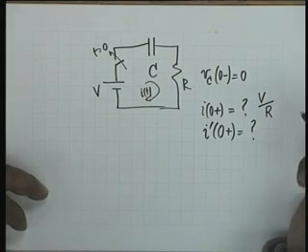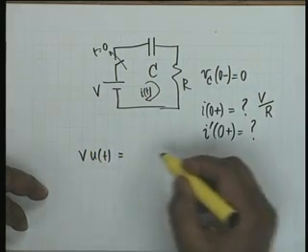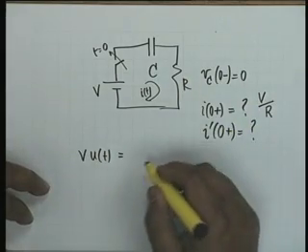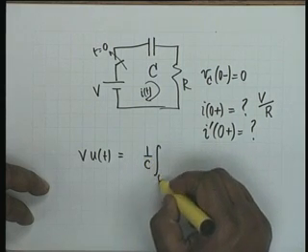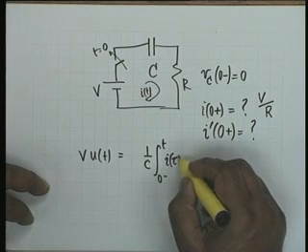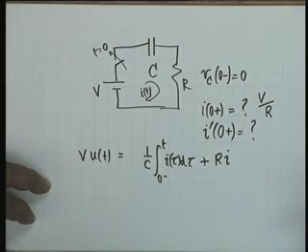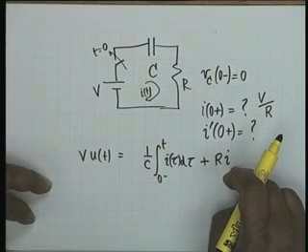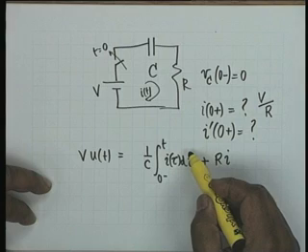We have to write the differential equation. The differential equation is V u(t) equals, writing a single loop or mesh equation, 1 by C integral from 0 minus to t of i(tau) d tau plus R i. This is my simple single loop equation. Now from the differential equation we could find i(0+), because from 0 minus to 0+, this integral shall be equal to 0.